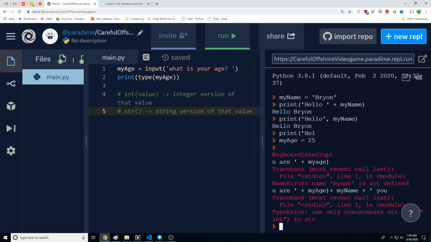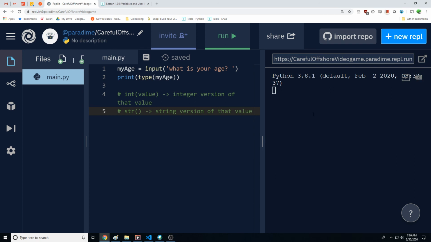But basically, if I wanted to do this, I could just print out hello, comma, name, age is, my age. And this will print it out just the same without having to add multiple spaces. So that's just one little trick for print.